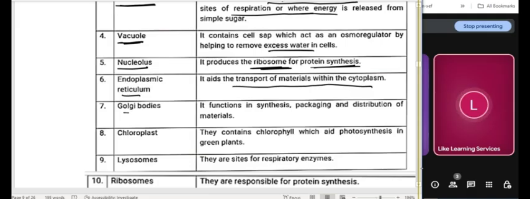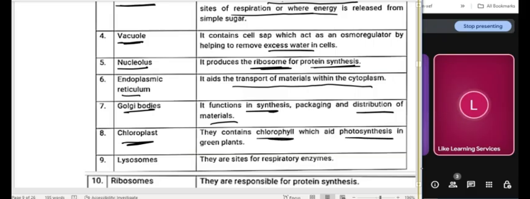Then there's also what we call Golgi bodies or Golgi apparatus. It also synthesizes, breaks down, or builds up and distributes materials within the cells. There's the chloroplast. You find chloroplast only in plant cells. Chloroplasts contain what we call chlorophyll, which helps in photosynthesis.